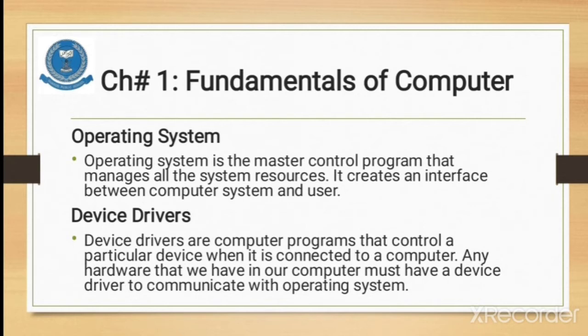What is an operating system? You can know easily by reading the name. Operating system means the system of operation, the program through which a computer operates. Operating system is a master control program that manages all the system resources. It creates an interface between the computer system and the user.